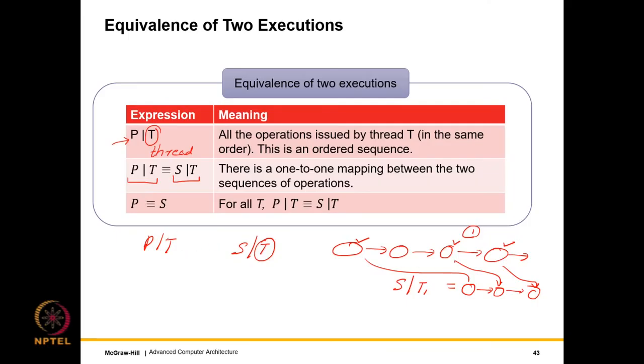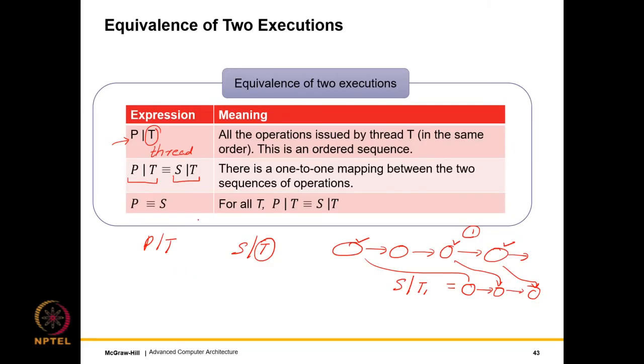Alright, so this is just a projection operation. We can say P projected upon thread T and S projected upon thread T. So all that we do is that we just extract out all the operations issued by thread T, and given the fact that they were in any case in an ordered sequence, they are extracted out in an ordered sequence.